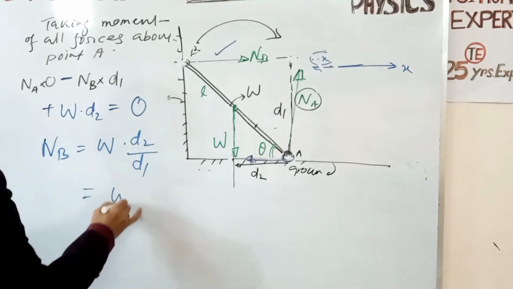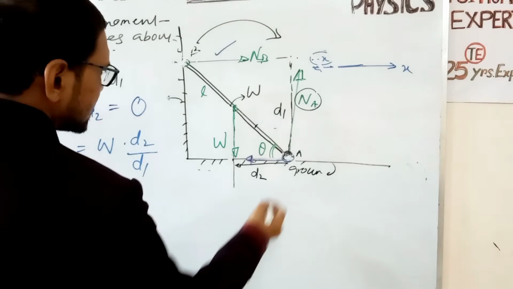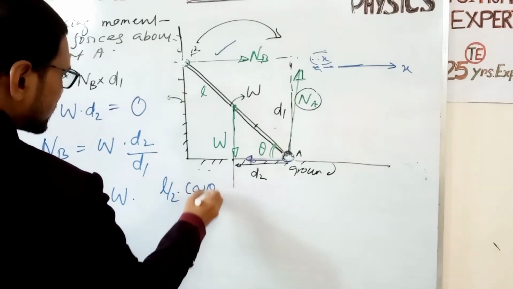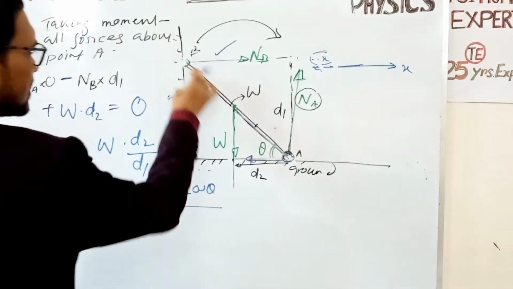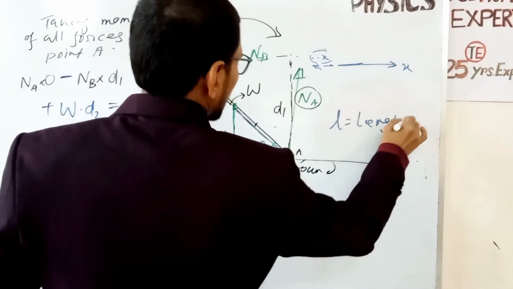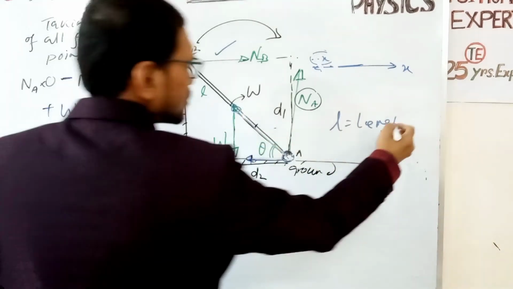Now we calculate d2 and d1 in terms of L and theta. What is d2? Total length of the ladder is L and the weight acts at the middle position, so this will be L by 2.